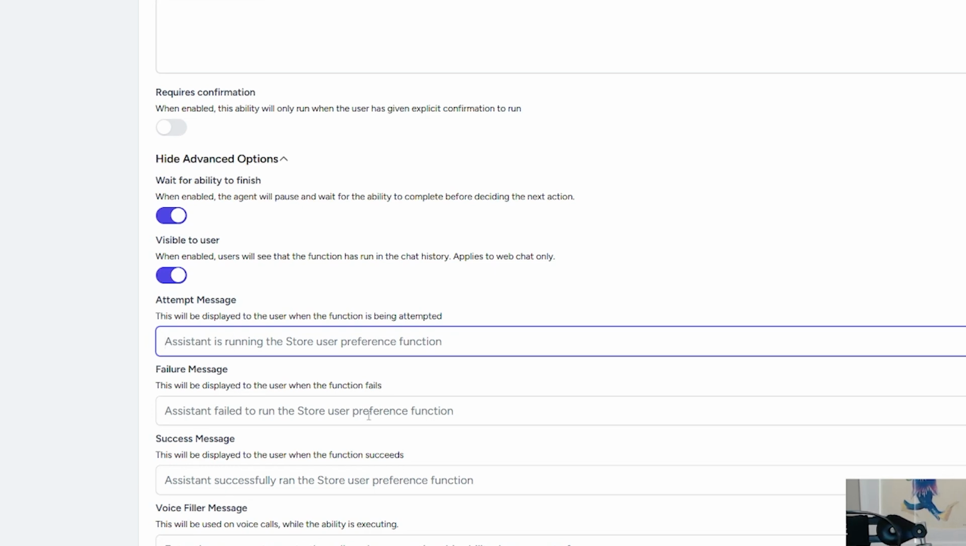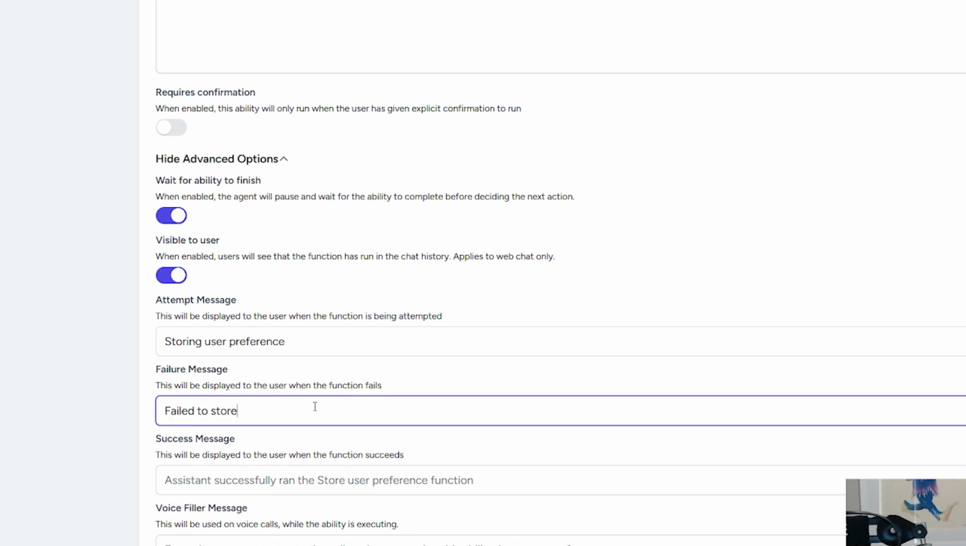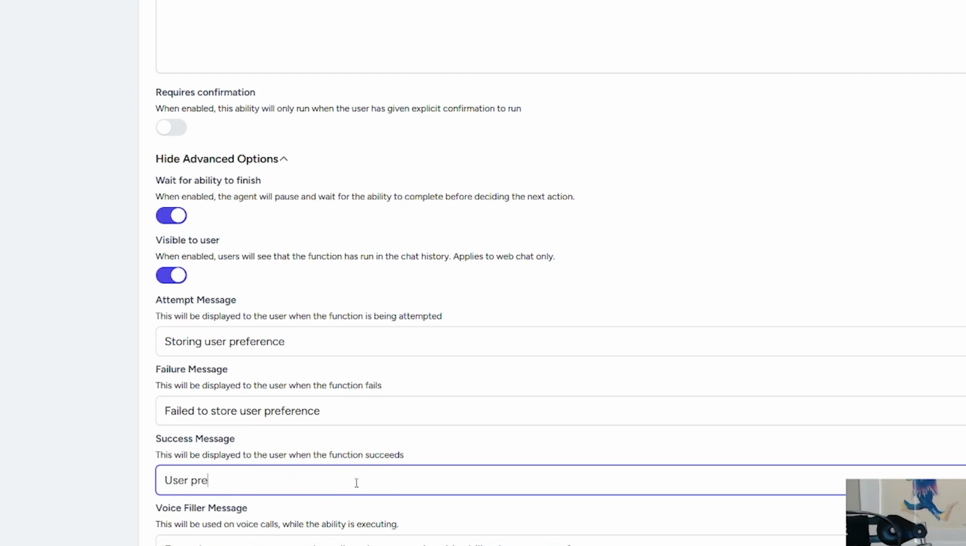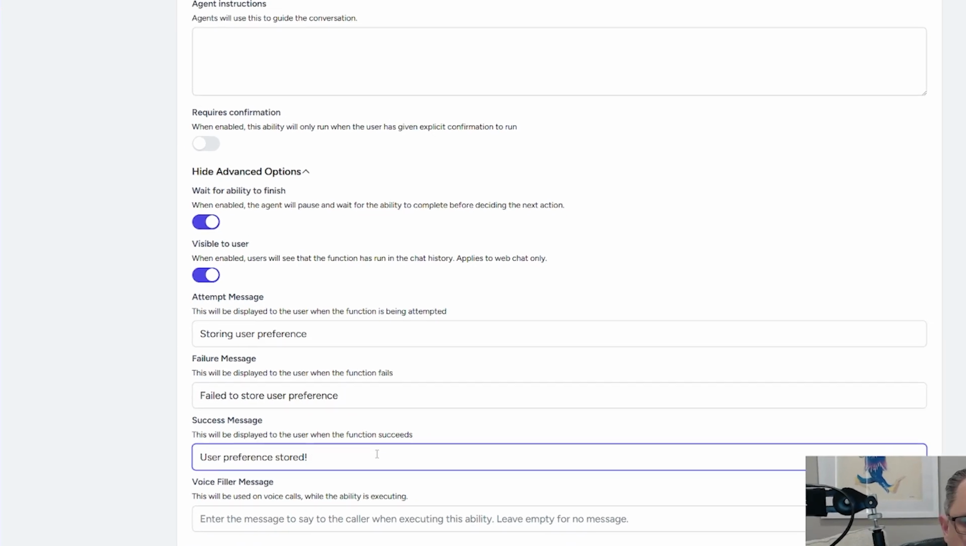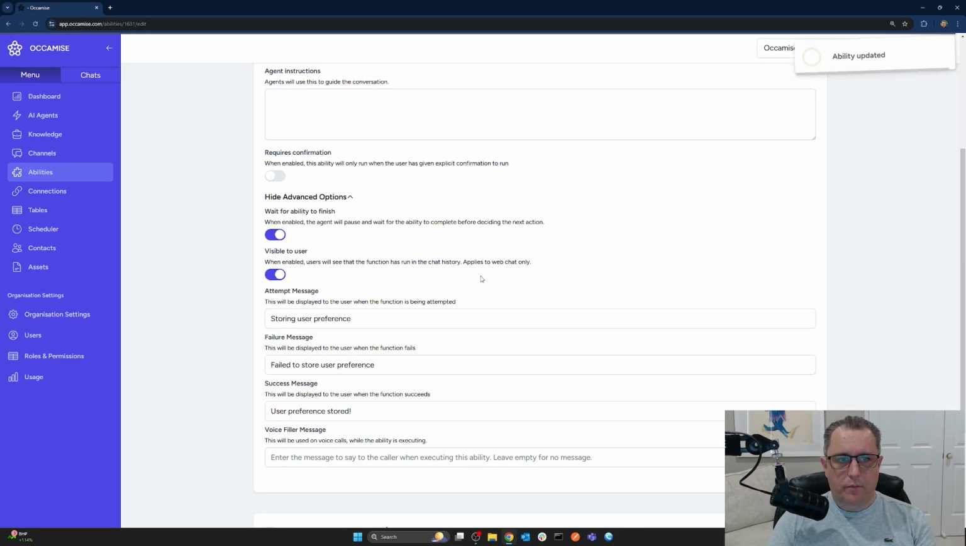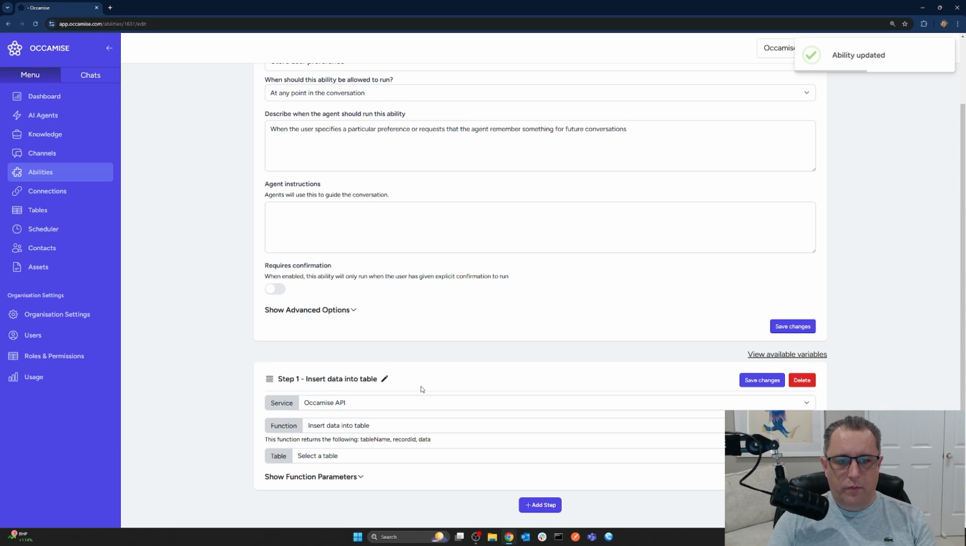And we'll give the attempt message something a little bit better than "assistant is running the store user preference function." We'll give it something descriptive. So we'll say "storing user preference," "failed to store user preference," and "user preference stored." And we'll save changes. All right.